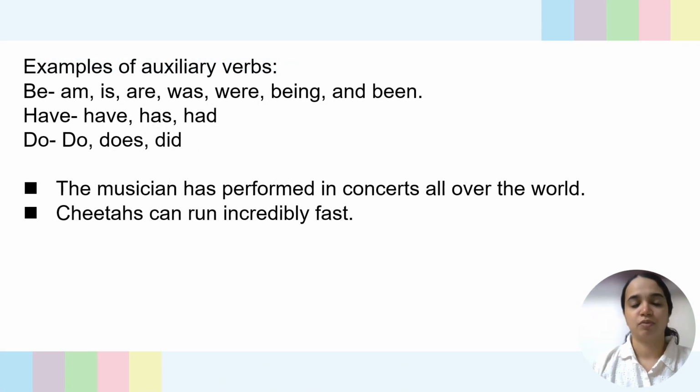These are the main forms. Be forms in English: am, is, are, was, were, being, been, and have forms: have, has, had, do, does, did. All that can be considered as auxiliary verbs that function with the main verb in a sentence. Here are the example sentences. The musician has performed in concerts all over the world. Which is the auxiliary verb here and which is the main verb here? In the first sentence, performed is the main verb and has supports the main verb. Second sentence, cheetahs can run incredibly fast. Can is the supporting verb.